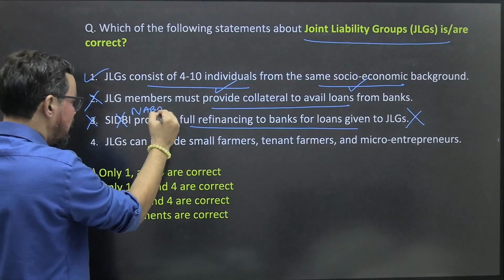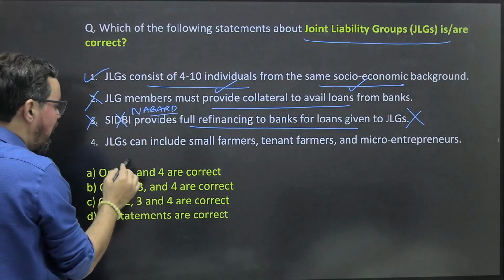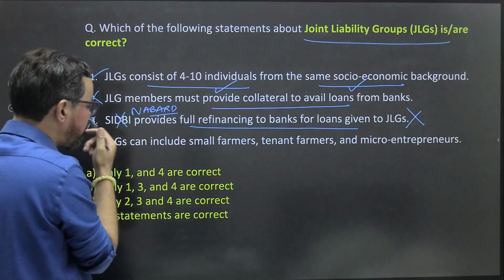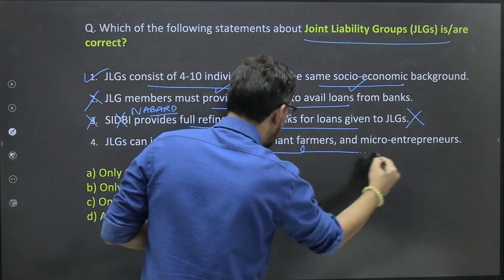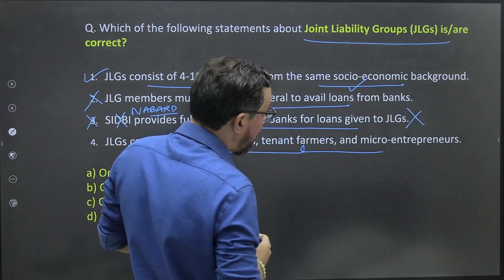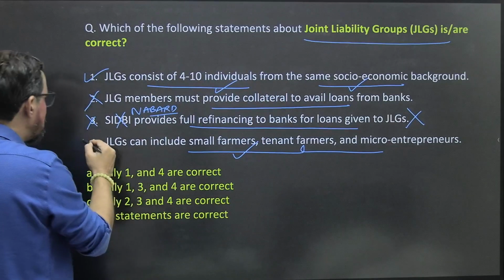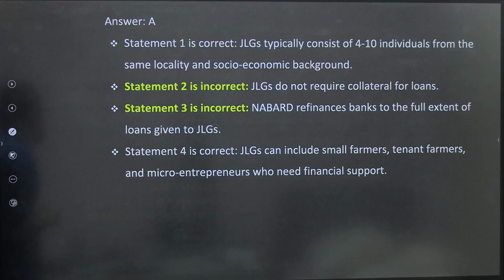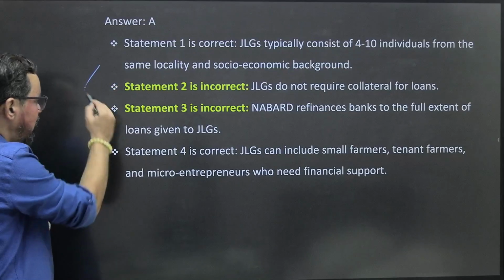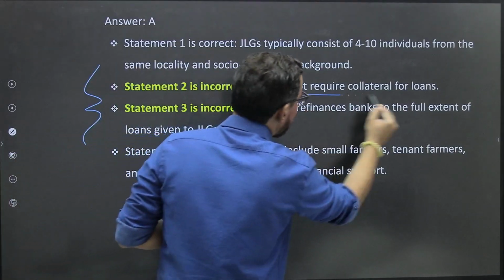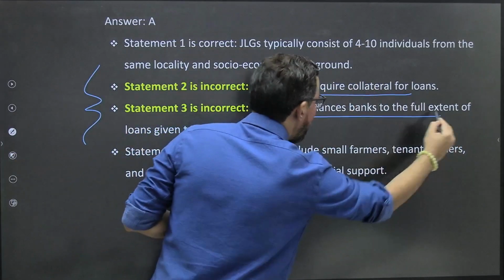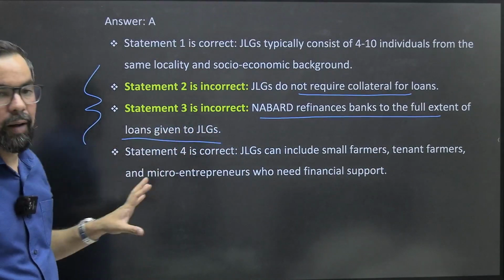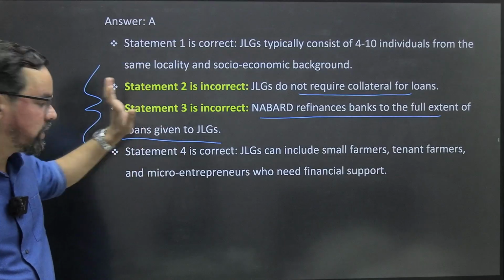Okay, this comes under NABARD, so NABARD should be the right answer for this one. A joint liability group can include small farmers, tenant farmers and micro entrepreneurs. True. So the correct statements are 1 and 4 only, which means option A will be the correct answer, because 2 and 3 are incorrect. They do not require collateral for the loan. NABARD refinances banks to the full extent of loans given to JLGs, not SIDBI. Okay, keep these in mind.